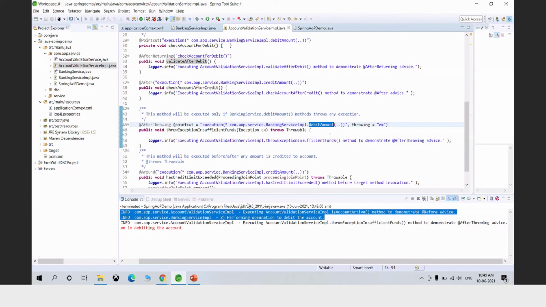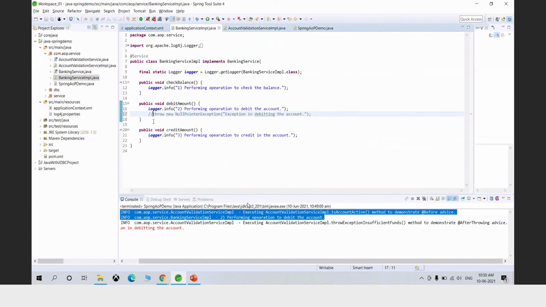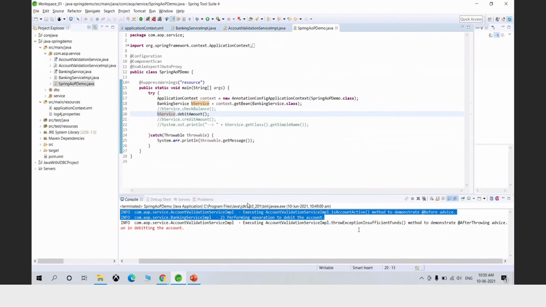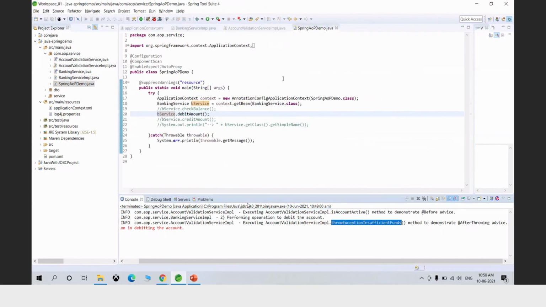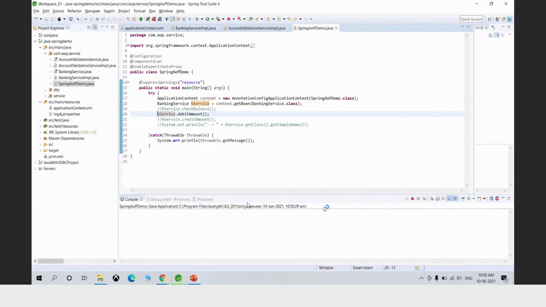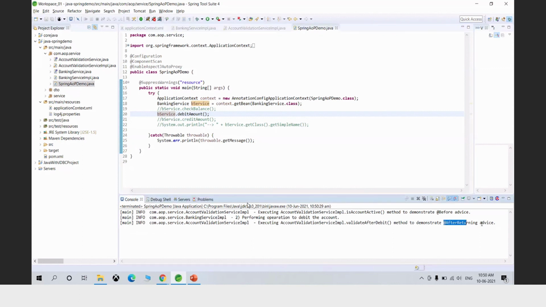So at after will be called whatever is the outcome of the target method. After returning will be called only if the target method is successful, and after throwing will be called only if there is an exception. So if there is no exception, after throwing won't be executed. Let's see again if there is no exception in the method. Now this after throwing advice won't be executed. This is after returning only. Okay, so is the difference between at after, after returning and after throwing clear to all?